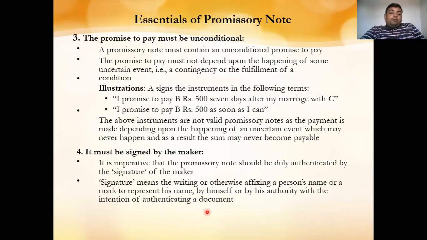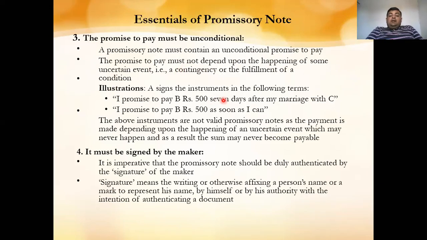Next, the promise to pay must be unconditional. It means that the promissory note must contain an unconditional promise to pay. The promise to pay must not depend upon the happening of some uncertain event. So it must be unconditional. It should not be written like: I will pay if you fulfill such conditions. Then you are not making a promise, so it is not a promissory note. A promissory note must not depend upon the happening of some uncertain event or contingency or the fulfillment of a condition.